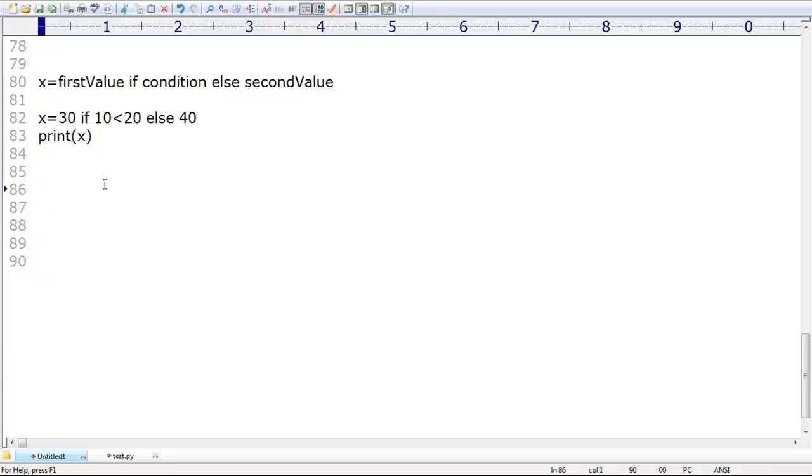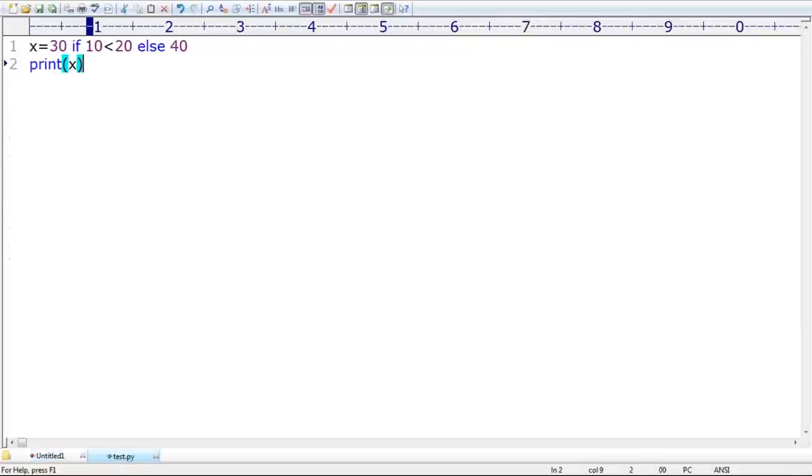Not required to give much explanation. Now I'm taking a very simple example. a, b = 10, 20. x = 30 if a < b else 40. Print x. What output do we get by default now?